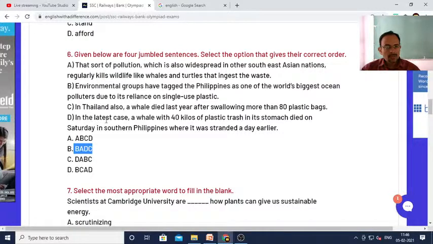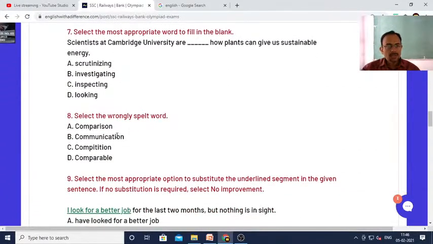Then in the latest case, a whale with 40 kilos, D, and then C is in Thailand. So yes, very good. Number B appears to be the correct option, BADC. So now let's move on to the next question.